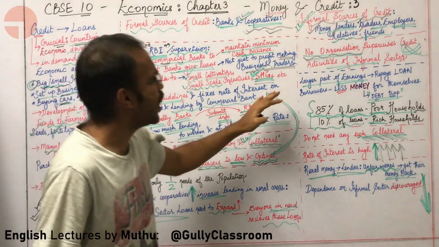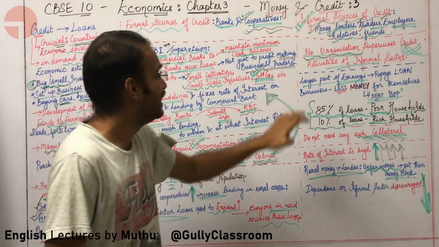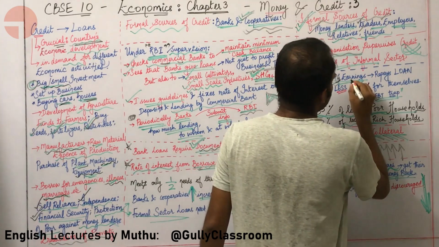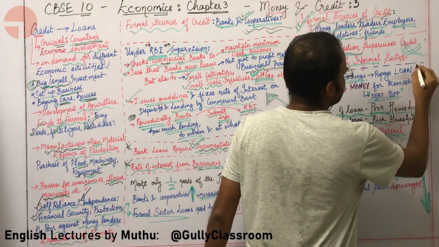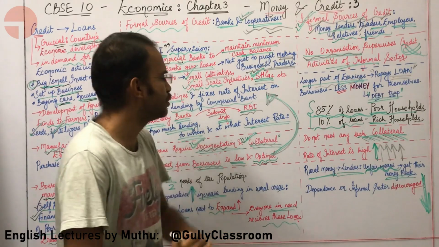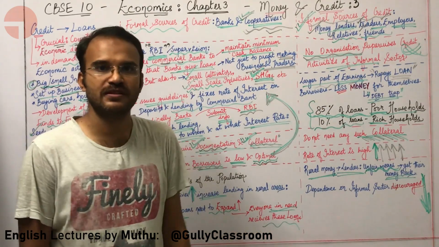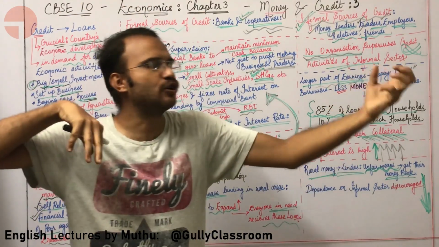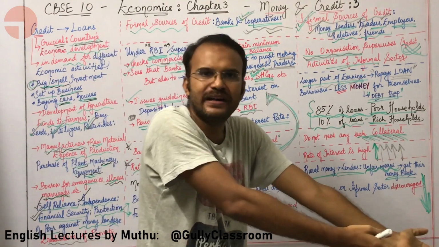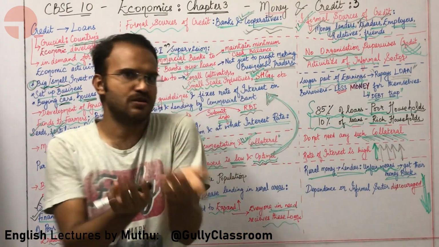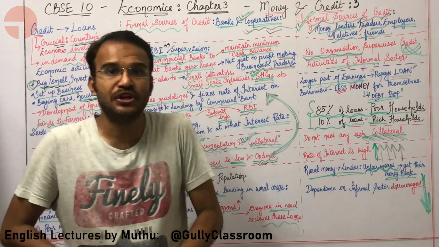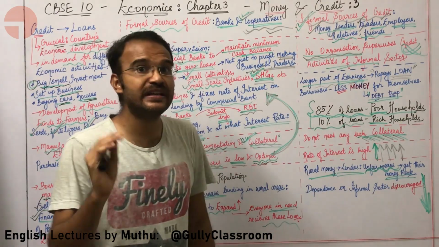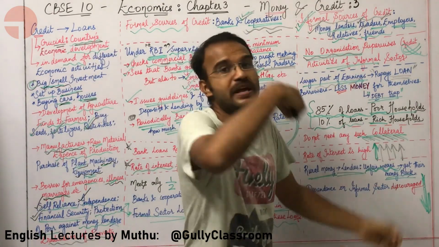Let us look at the situation in India with respect to informal sources. In informal sources, a large part of the earnings is used for repaying the loans, so the borrowers have less money for themselves. We saw this in the case of Swapna, the groundnut farmer, who got a loan from the money lender. After a bad harvest, because she got pests, she was not able to get any proper money out of it. She got stuck in a debt trap. A lot of times, a large part of the borrower's earnings is used for repaying the loan itself.